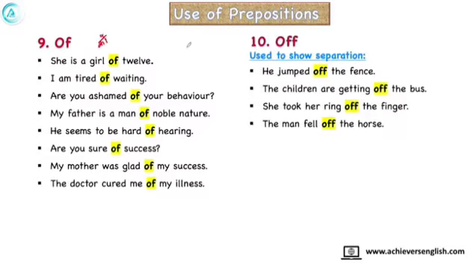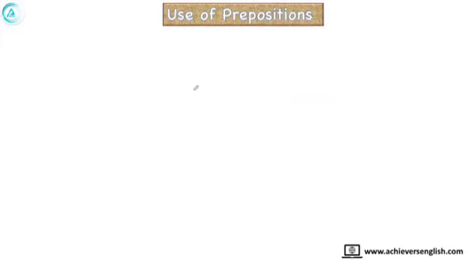Now friends, there is little difference between of and off, because off is used to show separation. He jumped off the fence. The children are getting off the bus. She took her ring off the finger. The men fell off the horse. In all these sentences, the person who is doing the action is showing separation from something. So this is the main difference between of and off.